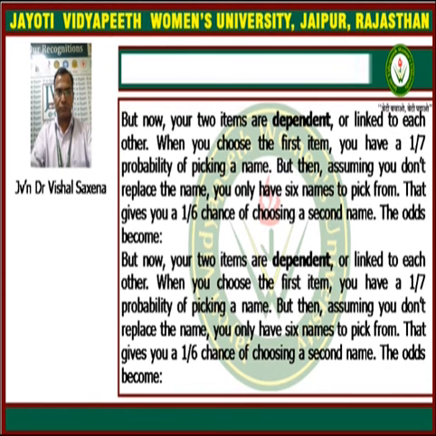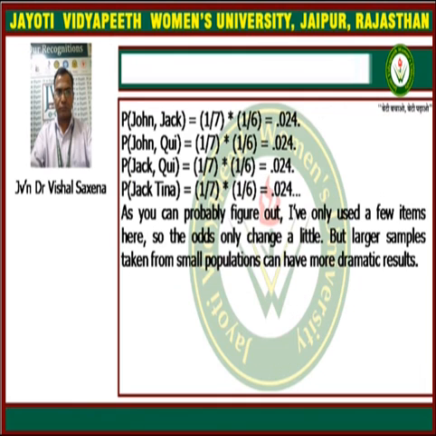When we choose the first item, the probability of picking a name is 1/7, since 7 are the total members. When we select the second name, the probability will be 1/6. In this way, the probability of John, Jack, means 1/7 into 1/6, that is 0.024. That is applied by the multiplication law.